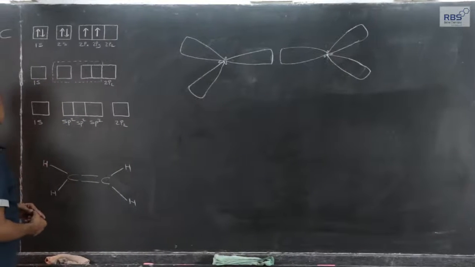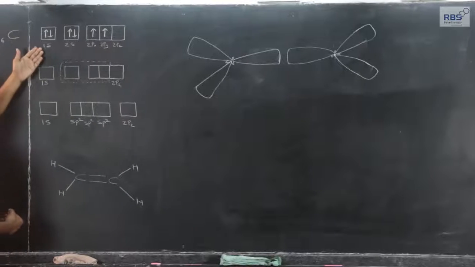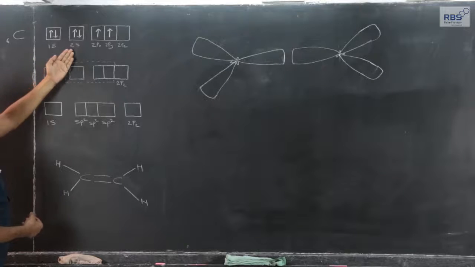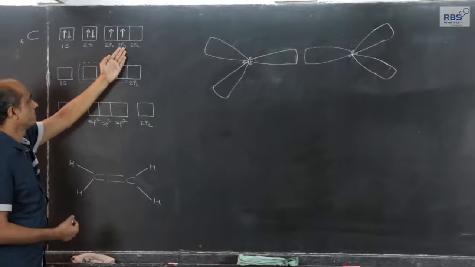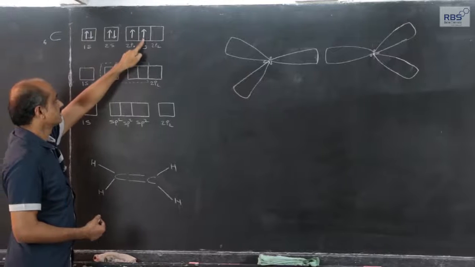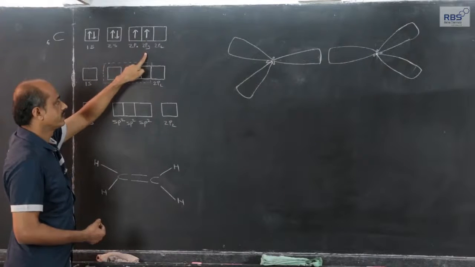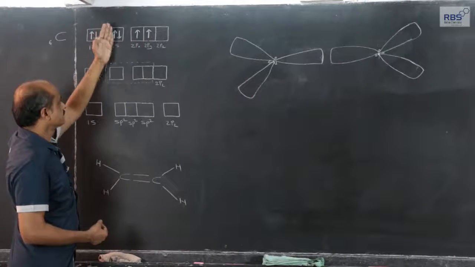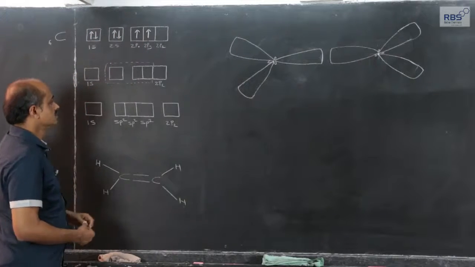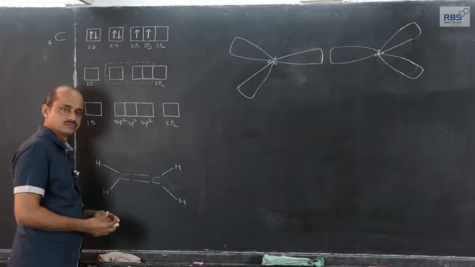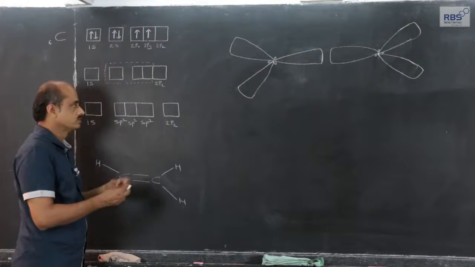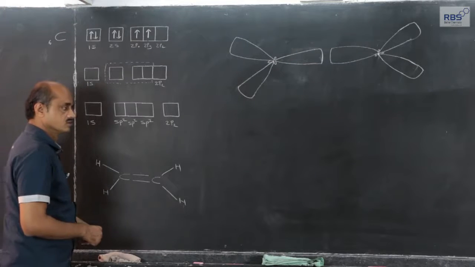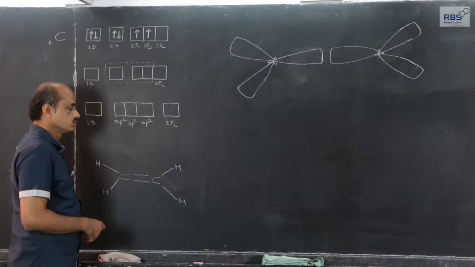As we have already seen the electronic configuration, I have written already, atomic number 6, 1s2, 2s2, 2px1, 2py1. So, the last electron, since it is present in 2py, n equal to 2 is the outermost shell, and the number of unpaired electrons is 2. But when carbon and other atoms approach, we are going to consider the example of ethene. Actually, it can be any other example also.